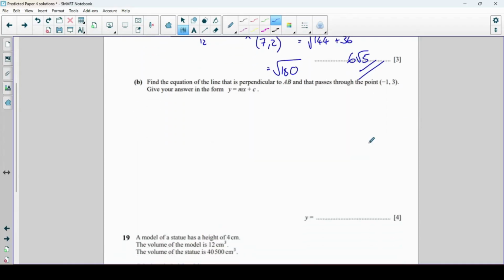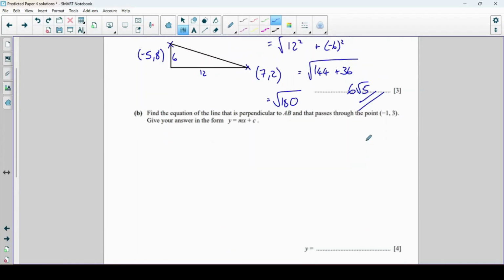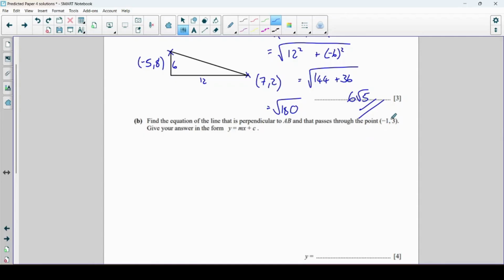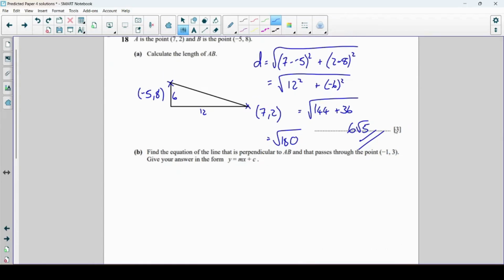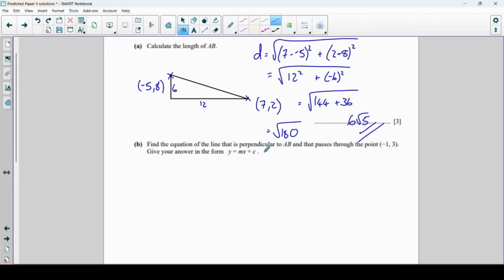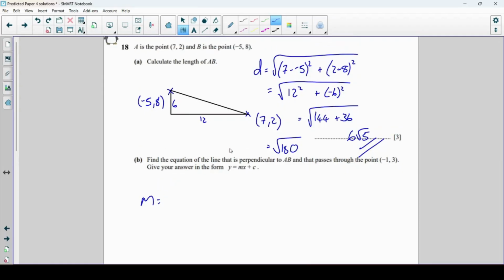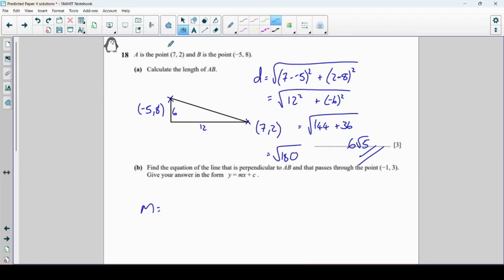Part B wants the equation of the line that is perpendicular to AB and passes through the point minus 1, minus 3. Okay, so if it's perpendicular to AB, let's first of all find the gradient. Let's call this point here x1, y1, and this point here x2, y2. And for the gradient, I want y2 minus y1 divided by x2 minus x1.